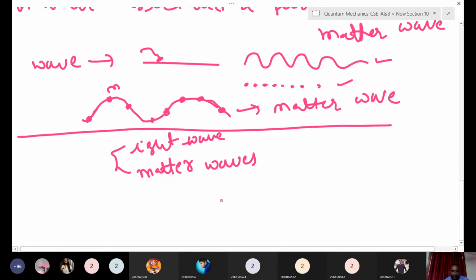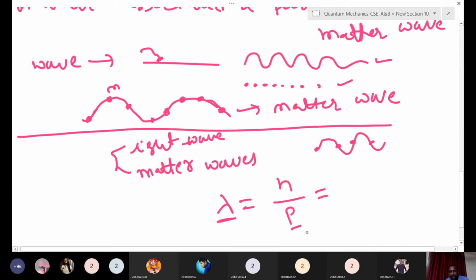He derived the expression lambda equals h by p, where p is the momentum of a particle. Suppose you take any particle, this particle is moving like a wave. So this whole thing is a matter wave. The wavelength of the matter wave is equal to h by p.